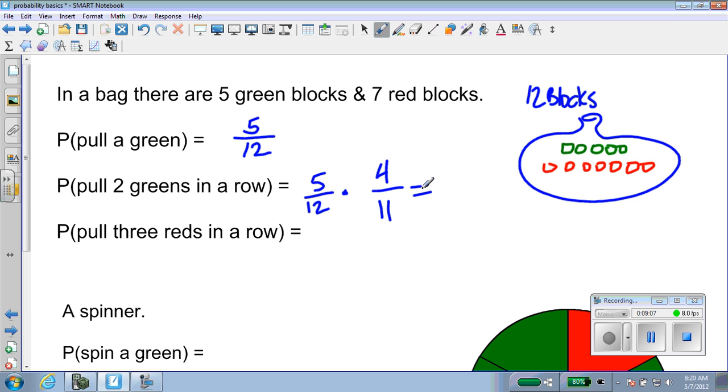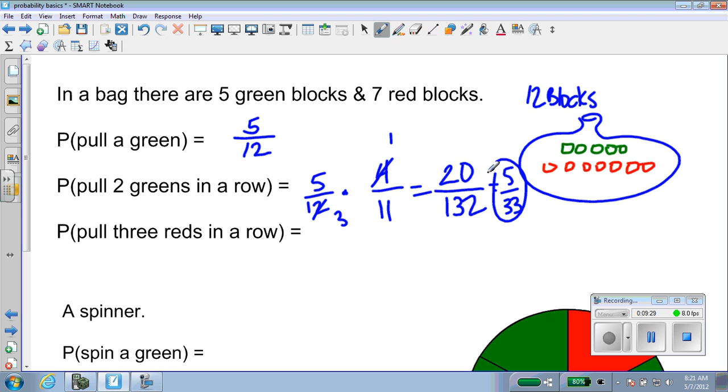This is called an event that is dependent. So this second pull is dependent on what happened the first time around. So that's 20 over 132. Probably best to simplify the problem. So that's 5 out of 33.